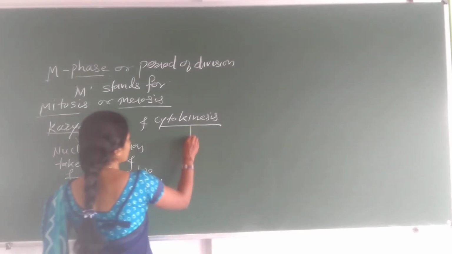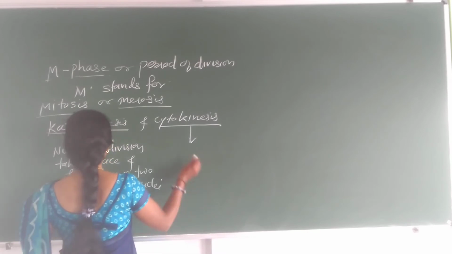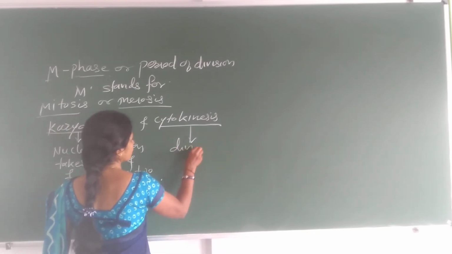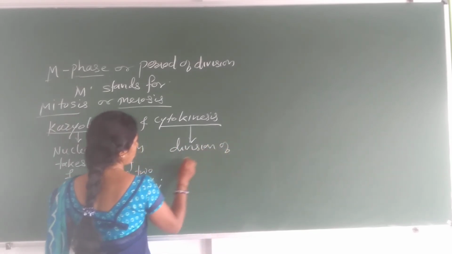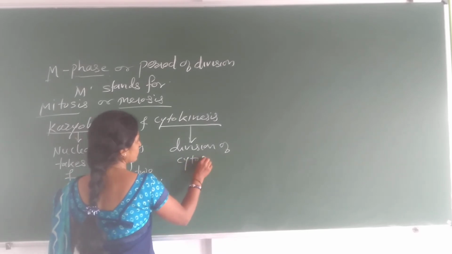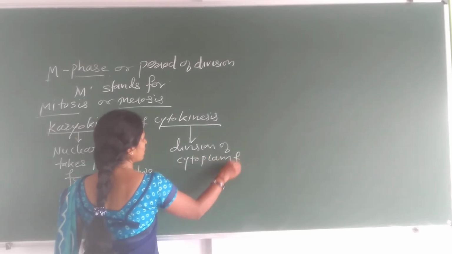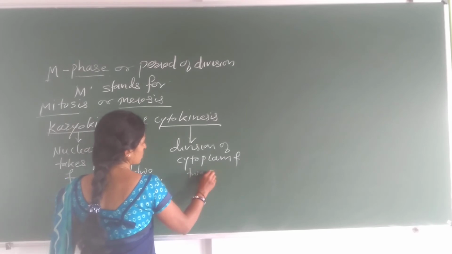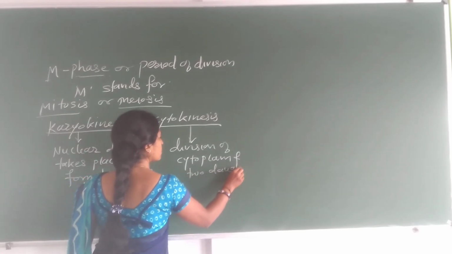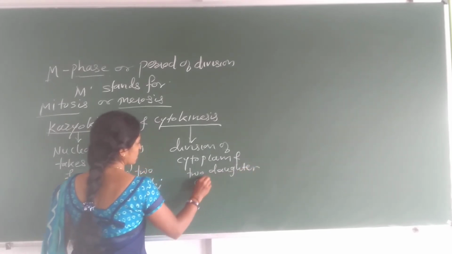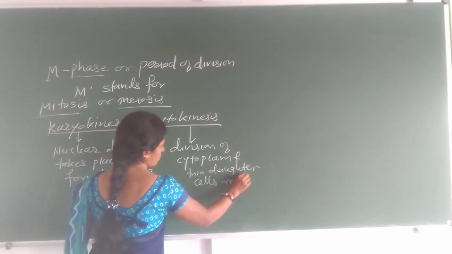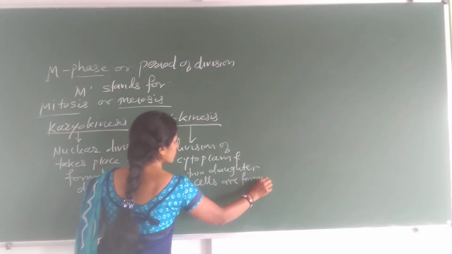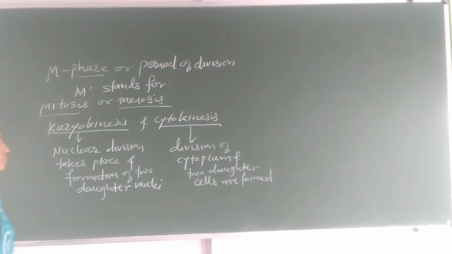Now, what happens during cytokinesis? Division of cytoplasm takes place and two daughter cells are formed. Means this will take place during the M phase.